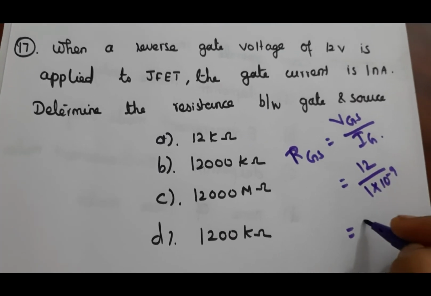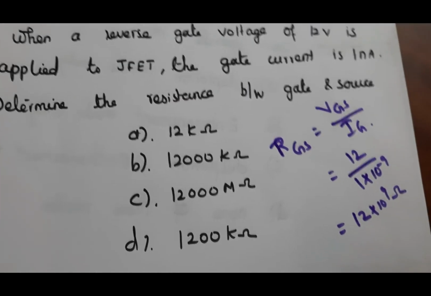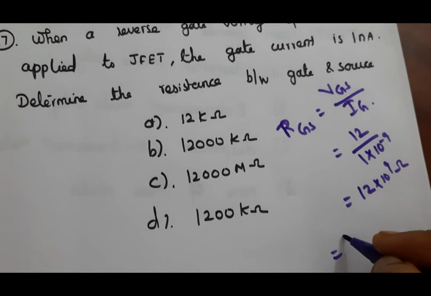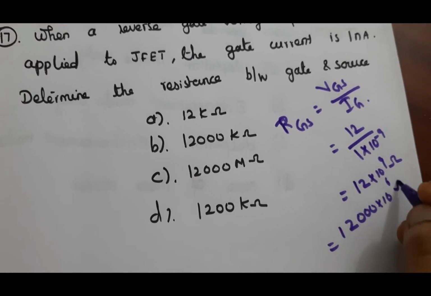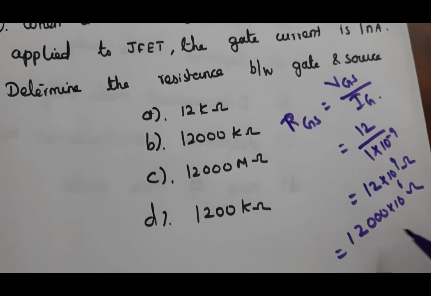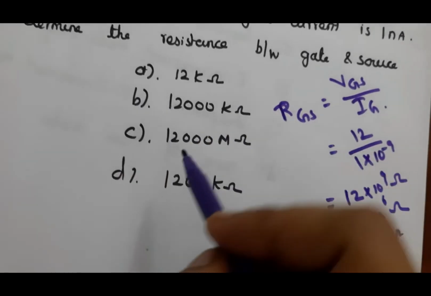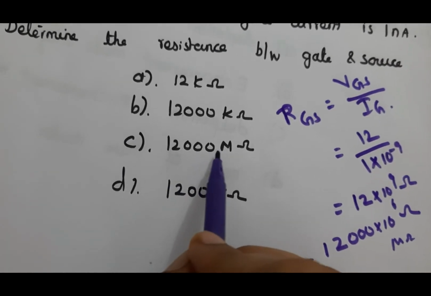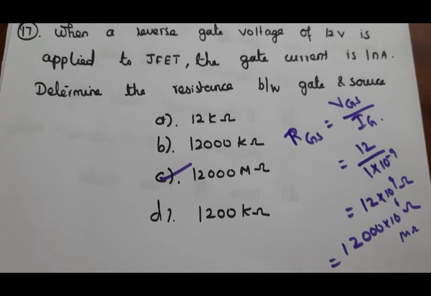So we get 12 into 10 to the power 9 ohm. Otherwise this can be written as 12,000 into 10 to the power 6 ohm, mega ohm. So the answer is 12,000 mega ohm. For the 17th question, C is the answer.